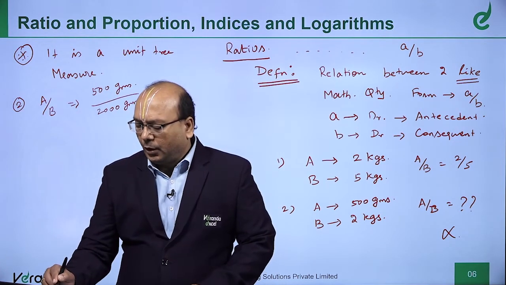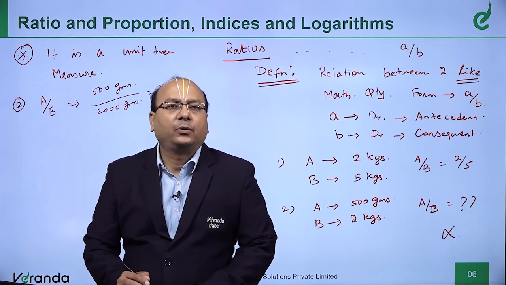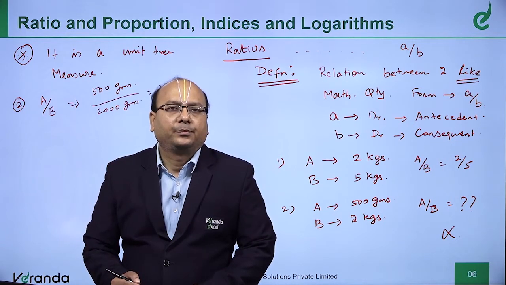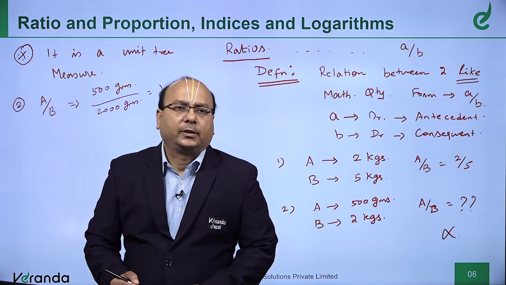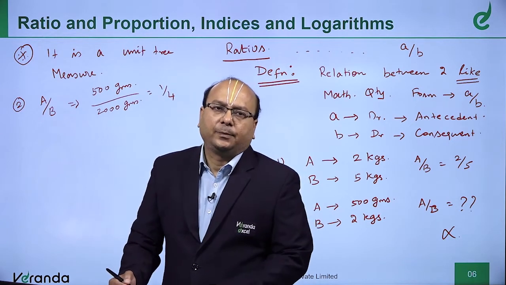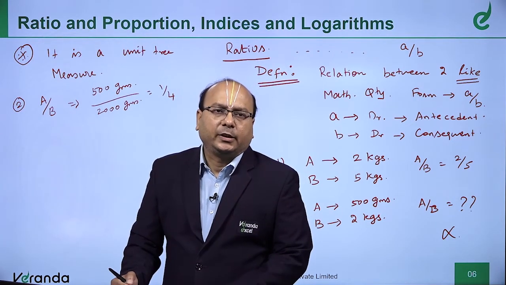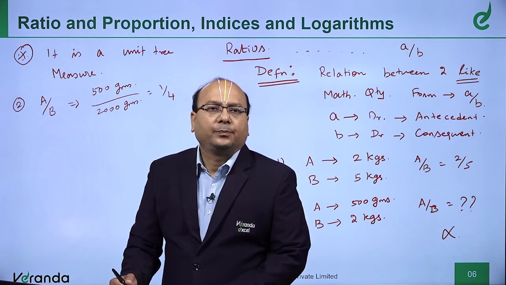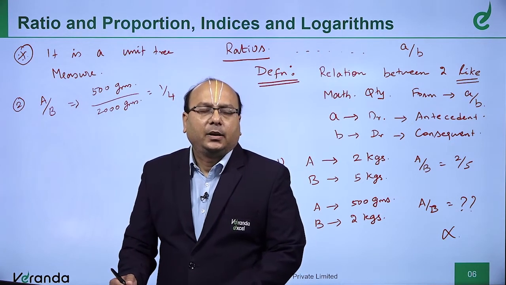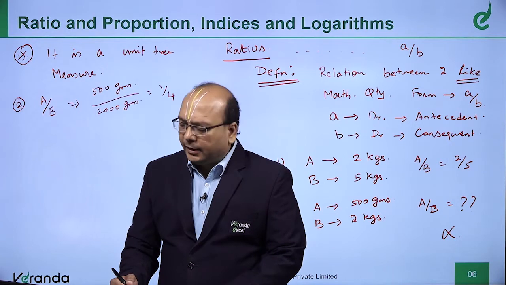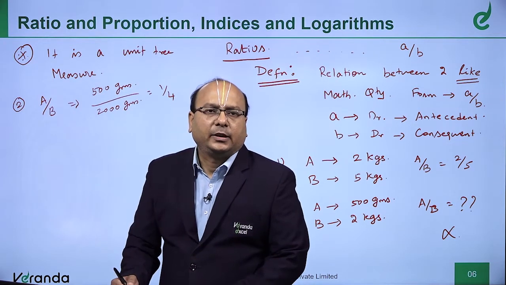So, now I can say 1:4. You understand? So, when you convert both the quantities into like measure, then it is possible to write a ratio.